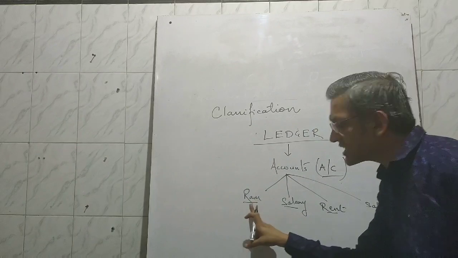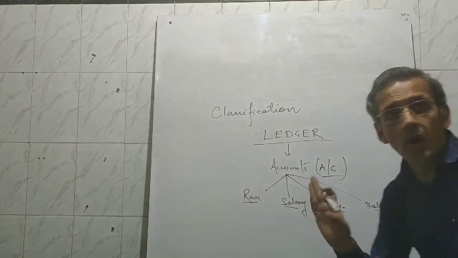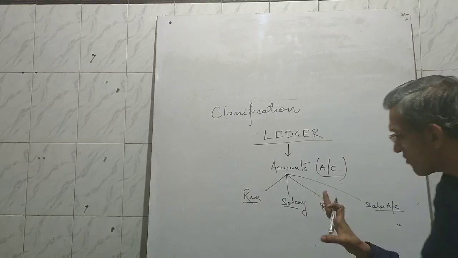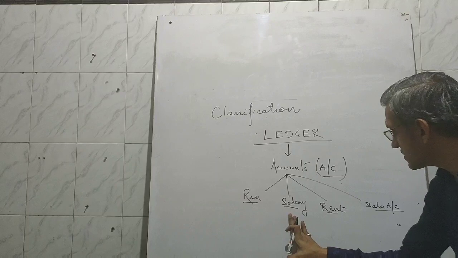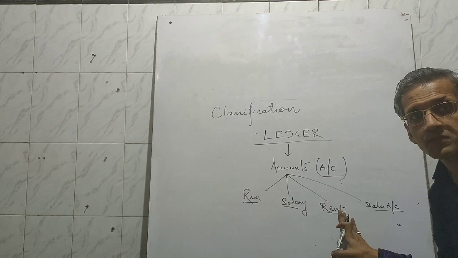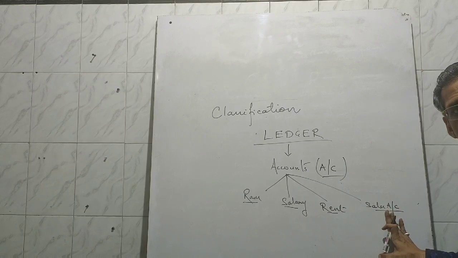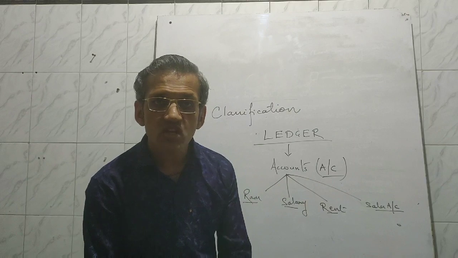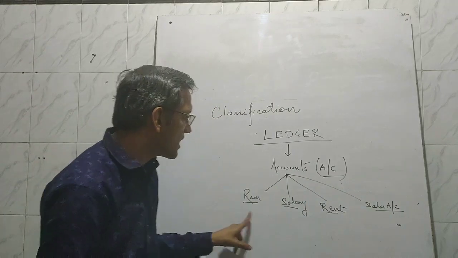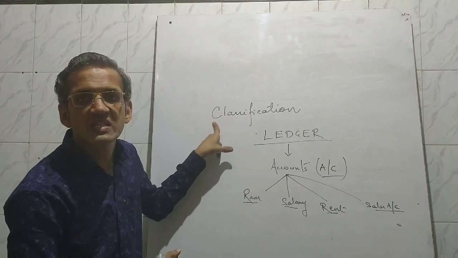All transactions related to Ram will be recorded here only, not here. All transactions related to salary will be recorded under salary. All transactions related to rent will be recorded here. All transactions related to sales will be recorded here. Is that clear? So in this way, we record transactions of one nature under one head. And that's why it is known as classification.